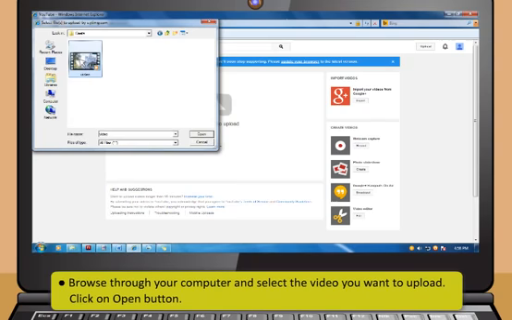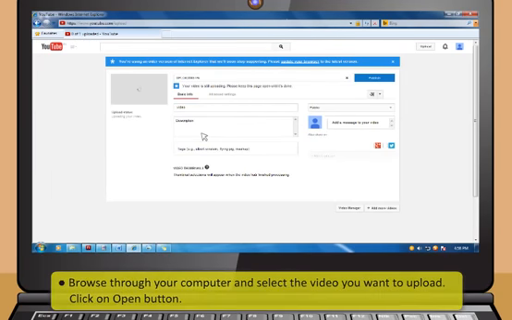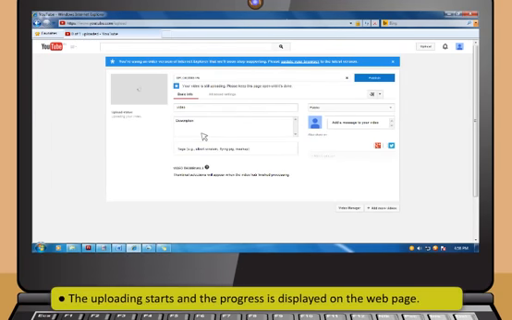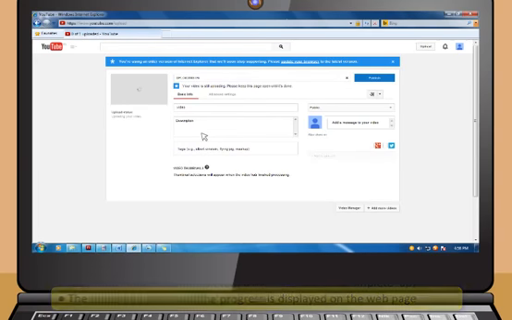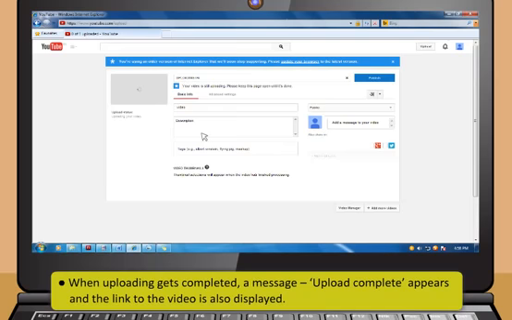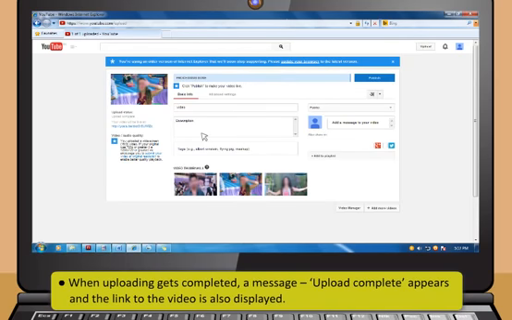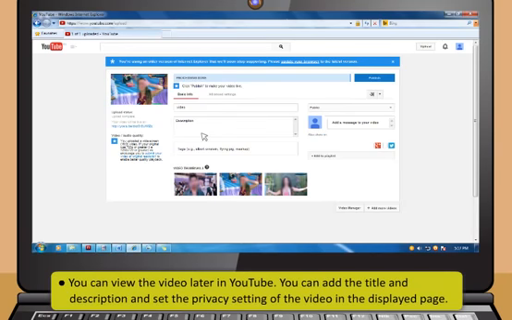Click on Open button. You see the uploading starts and the progress is displayed on the web page. When uploading gets completed, a message "Upload complete" appears and the link to the video is also displayed. You can view the video later in YouTube. You can add the title and description and set the privacy settings of the video in the displayed page.